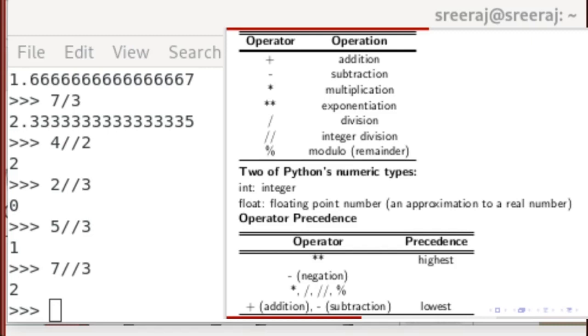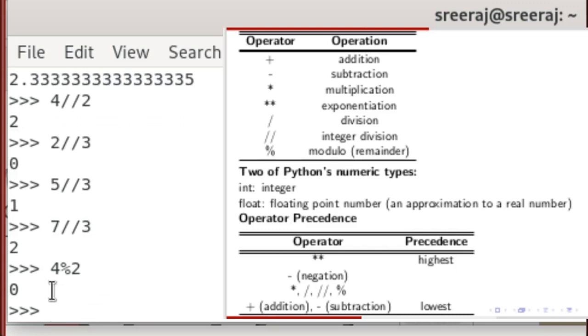So we are only getting part of the result when we do it like this. The other part we can get using a different operator called the remainder operator, or the mod operator. We use the percentage sign for this operation. So 4 mod 2, I got the answer 0.